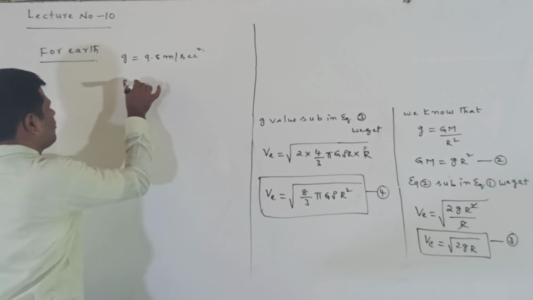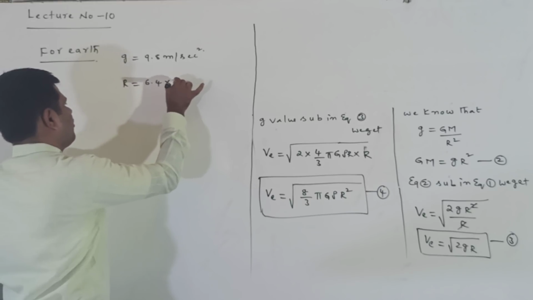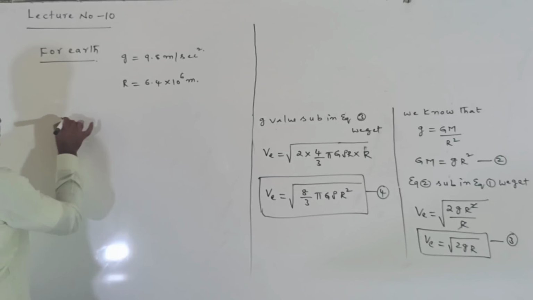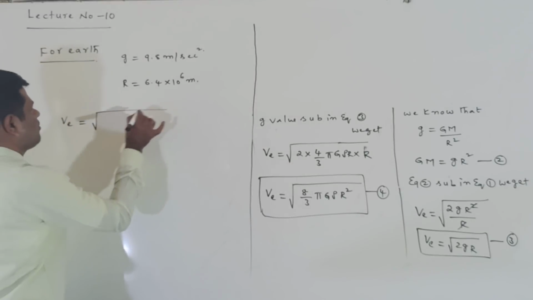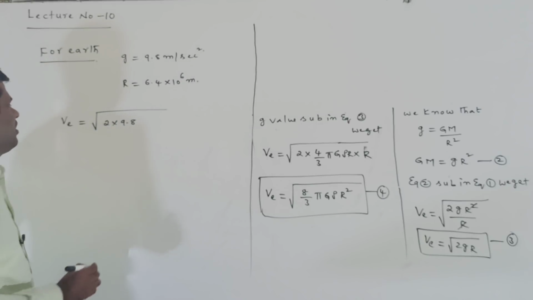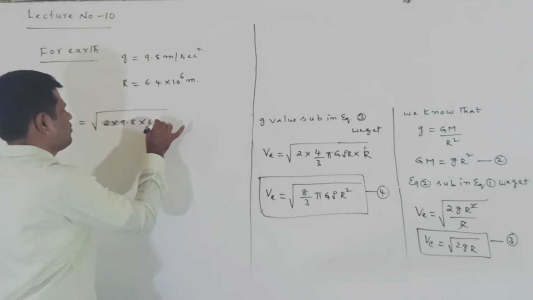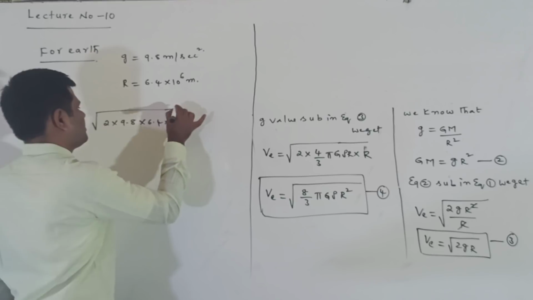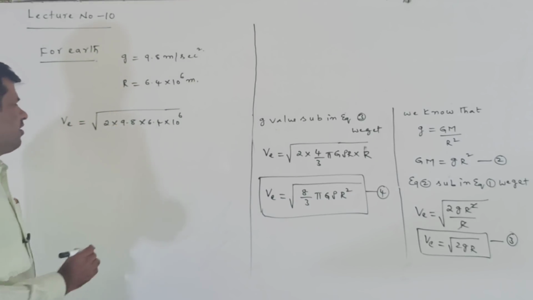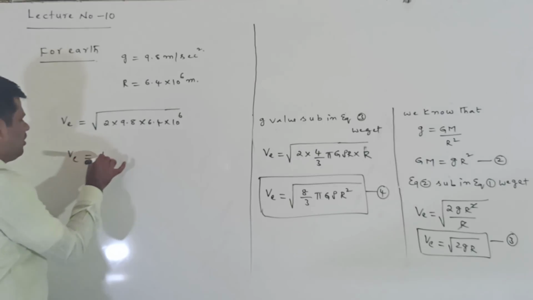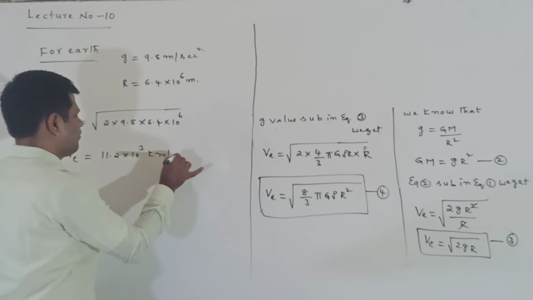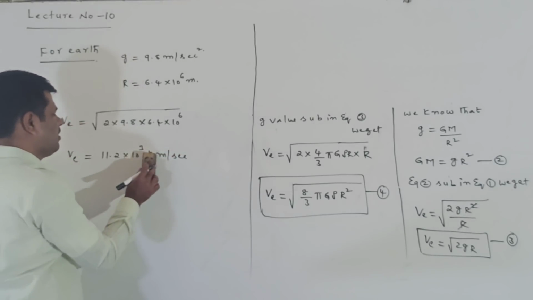The radius of the earth is equal to 6.4 into 10 power of 6 meters. When substituting these values, escape velocity v is equal to under root of 2 into 9.8 into 6.4 into 10 power of 6. When calculating, we get the value 11.2 into 10 power of 3 meter per second.